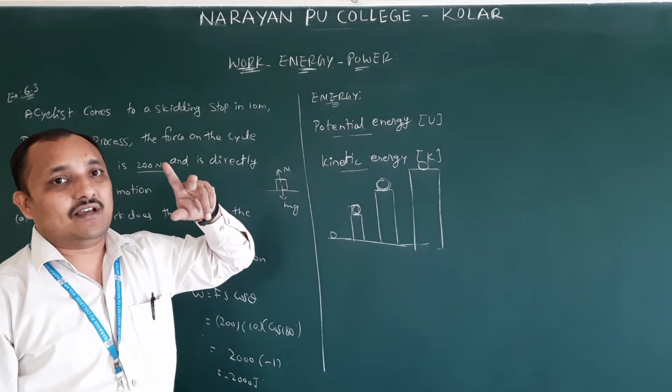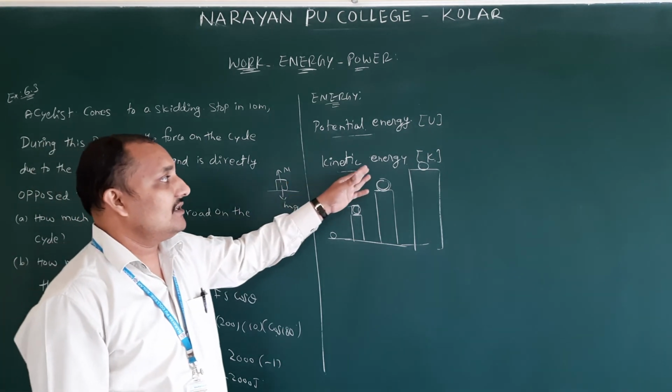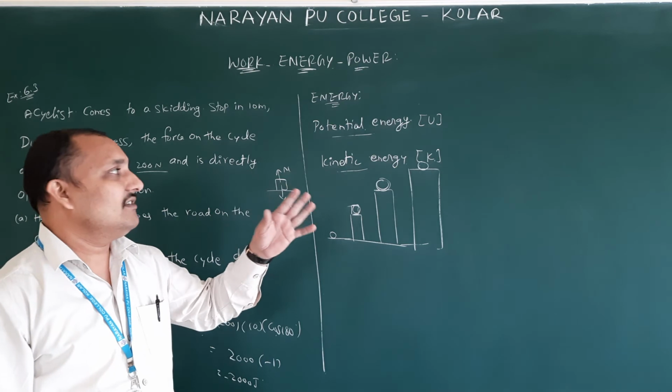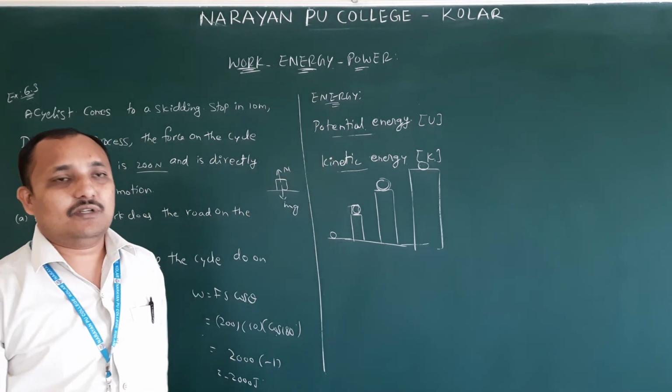A bullet fired from the gun. A bullet fired from the gun means at some height it will fire. Therefore, it will have both potential energy and kinetic energy. A wicket keeper throwing the ball, all these come under both potential energy and kinetic energy. You can take so many examples like this.